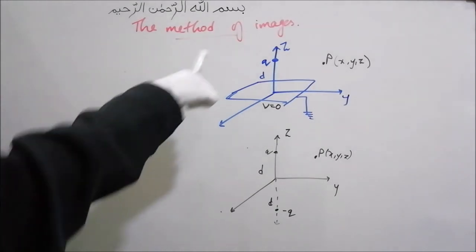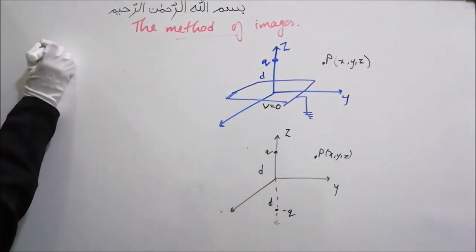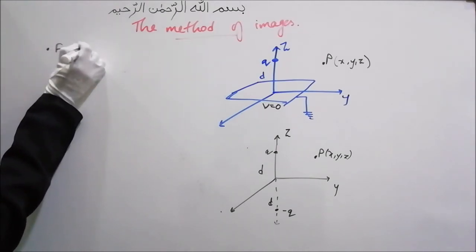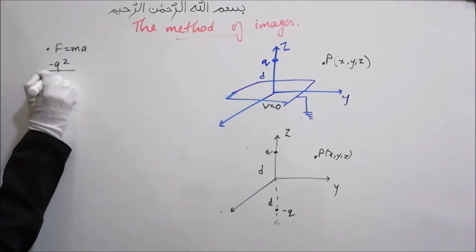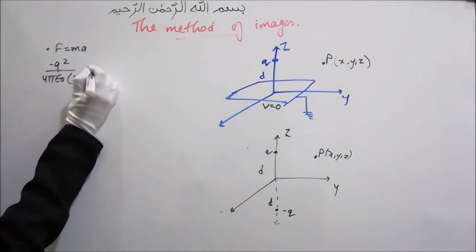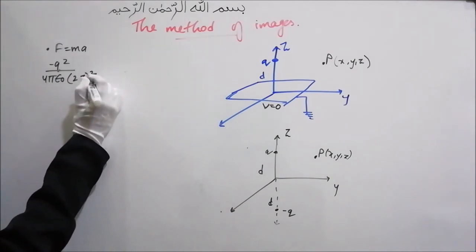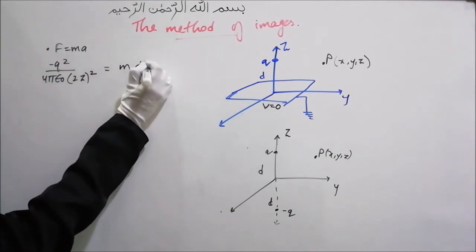Next case is, what if this charge plus Q is falling on the plane? Then we know force F is equal to ma, and this force we have just seen the formula is minus q squared upon 4 pi epsilon naught into distance is 2z, the whole. I'm just taking the distance as z here, is equal to m, velocity will be dv